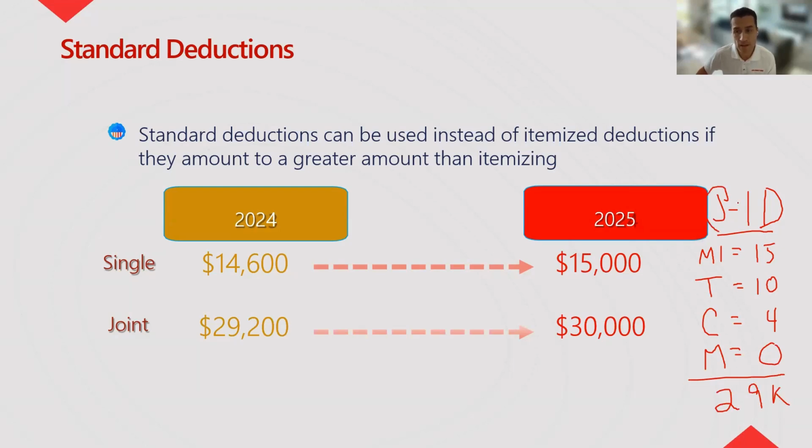If I'm married filing jointly, am I using my itemized deductions or am I taking the standard deduction? I'm taking the standard deduction, right? It's 30,000. It's greater, right, than 29,000. Now, the next question though is, did my charitable donations of $4,000 even get applied? Not really, because at the end of the day, you took the standard deduction.